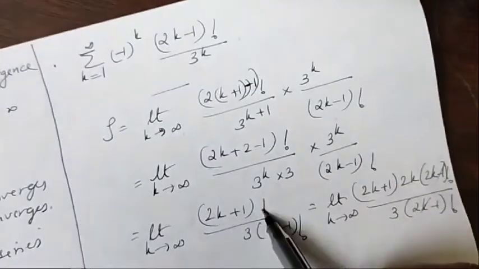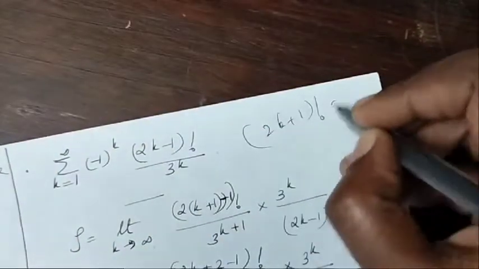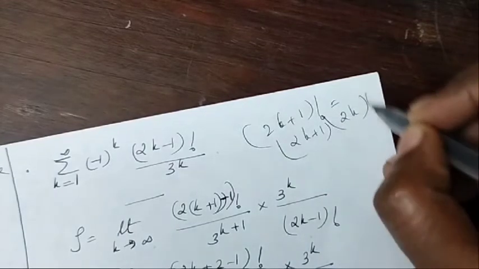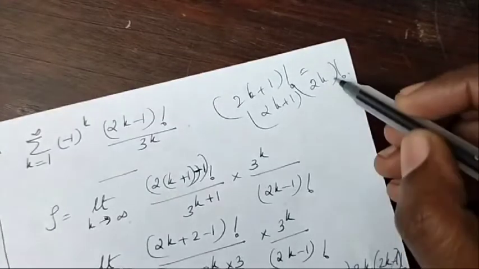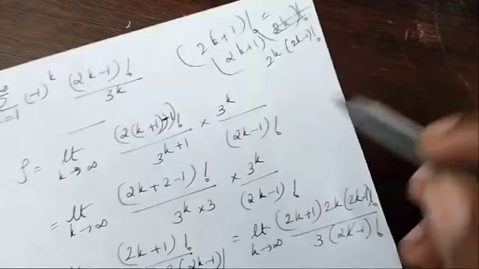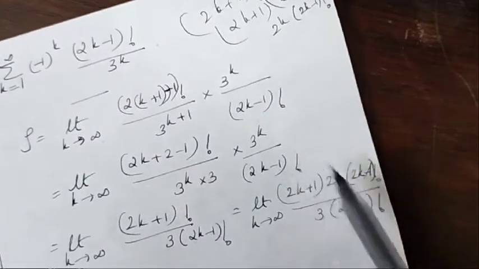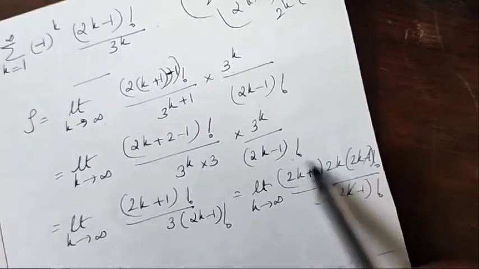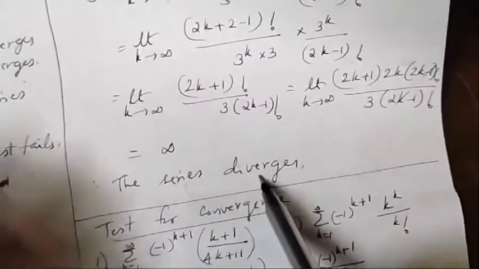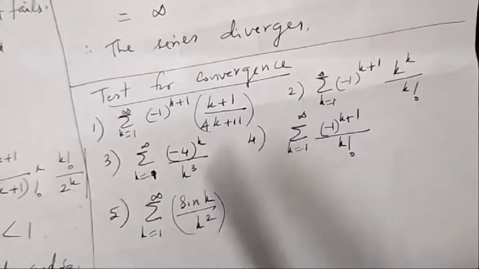Taking 2k plus 1 out, minus 1 gives 2k factorial. Again taking 2k out gives 2k minus 1 factorial, which is in the denominator, so we can cancel it. The remaining k is in the numerator, so the answer is infinity. So the series diverges. These are some problems we can do.